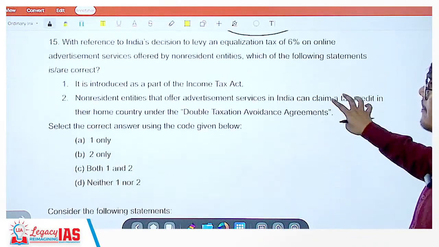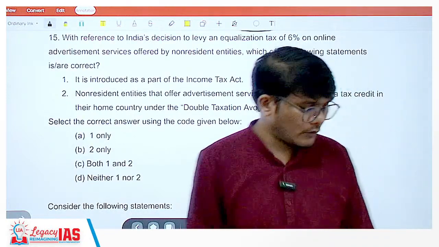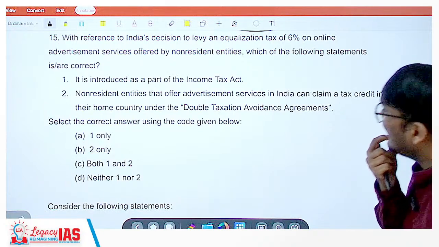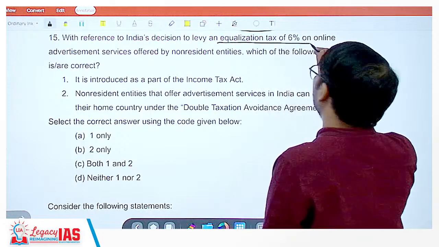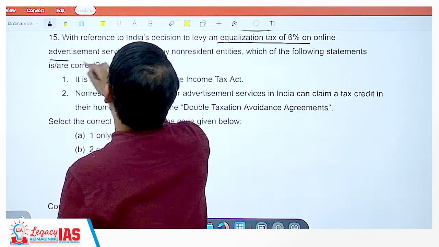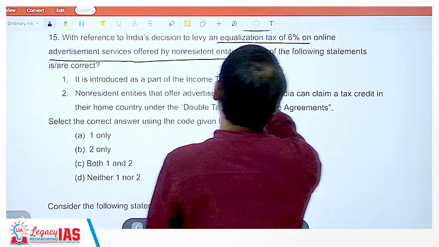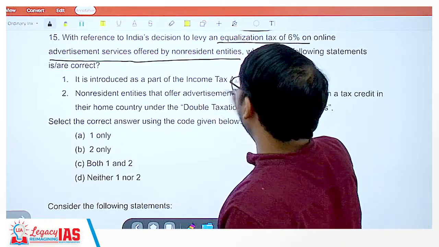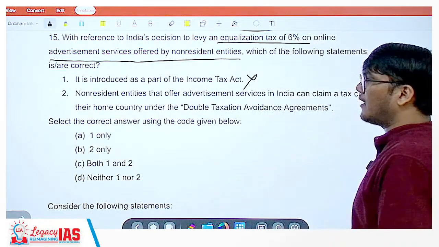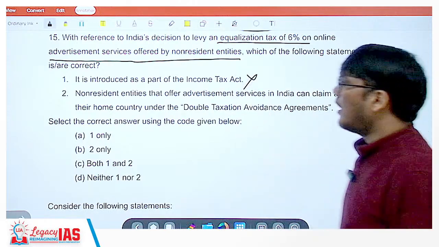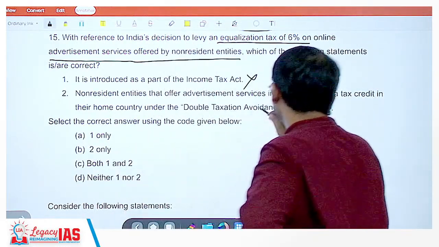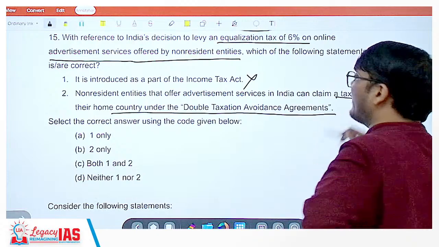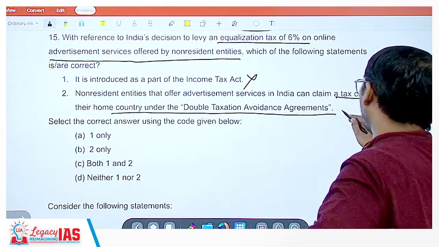Okay, let's move on to the 15th one. With reference to India's decision to levy an equalization tax of 6% on online advertisement services offered by non-resident entities, which of the following statements is correct? It is introduced as a part of the Income Tax Act. No, it has not been introduced as a part of. This is again a factual question, guys. Non-resident entities that offer advertisement services in India can claim a tax credit in their home country under the double taxation avoidance agreements. No, this is also not the case.